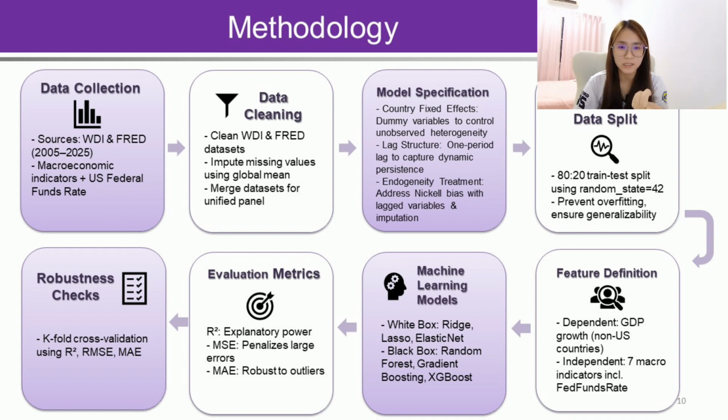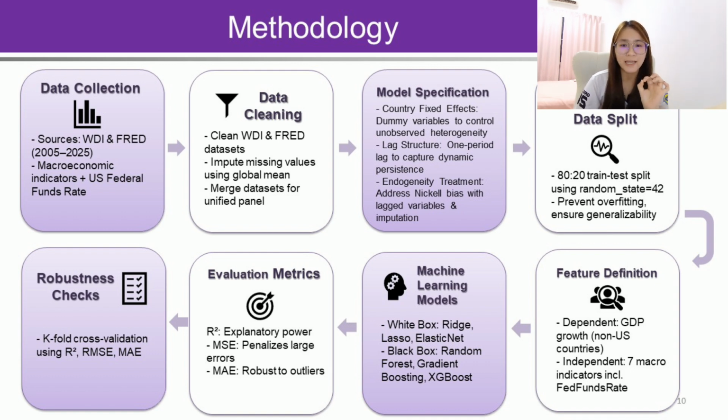For the feature definition, the dependent variable refers to the GDP growth of non-US countries, and the independent variables refer to the 7 macro indicators in the dataset, including the fund rate. In this machine learning model, we're using two techniques, which are the white box and the black box. The white box models are ridge regression, lasso regression, and elastic net, and the black box models are random forest, gradient boosting, and AdaBoost. For the evaluation metrics, we are using R square to measure the explanatory power, mean squared error to analyze the larger errors, and mean absolute error to be robust to outliers.